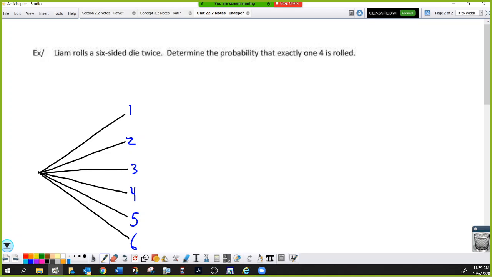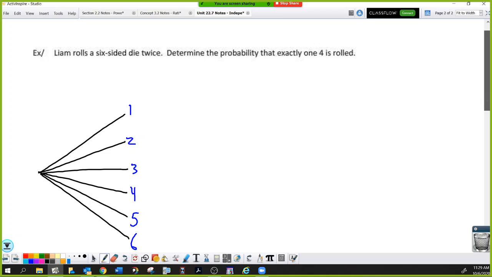It makes good notes. Would I have drawn the tree diagram for this? No. God, no. I would have done exactly what Kennedy said. I would have done 1/6 times 5/6, but then I would have multiplied by 2 because I would have realized that it could have happened in more than one way. Now, asking students to understand that without seeing the tree diagram often doesn't work very well. Okay, so that's why I wanted to draw the tree diagram.